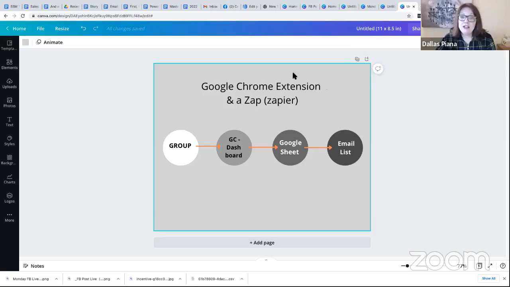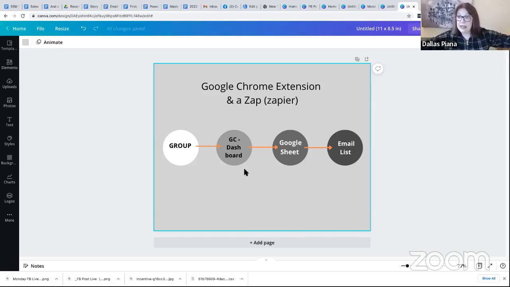So you set up this Chrome extension, and what it does is when you approve people from your desktop, you can't do it from a phone, you approve them to enter into the group, it will take their answers to the 3 questions, of which one of them is an email, and move them into the Group Convert dashboard.